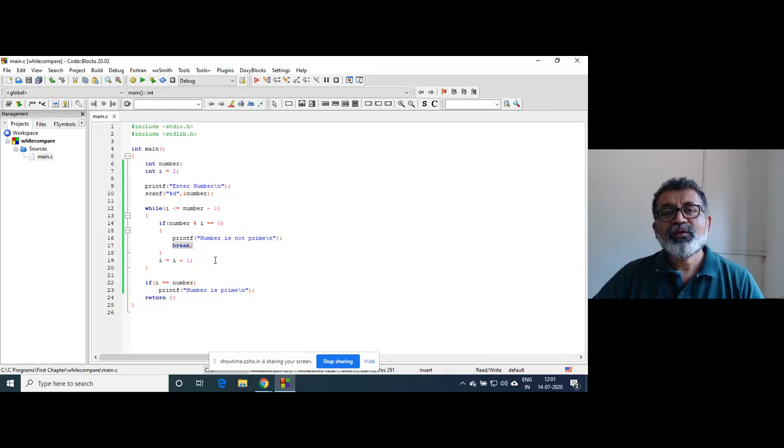Now when you enter 49 and when 49 is divided by 7, the remainder is 0, the condition is true, it prints number is not prime, right? And when the break statement is executed, the control comes here.